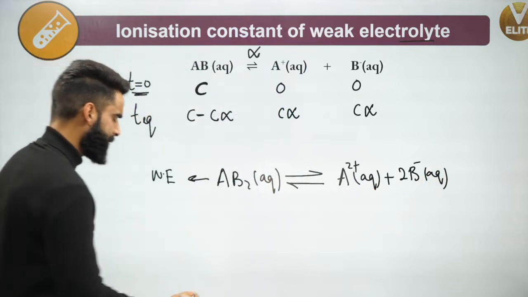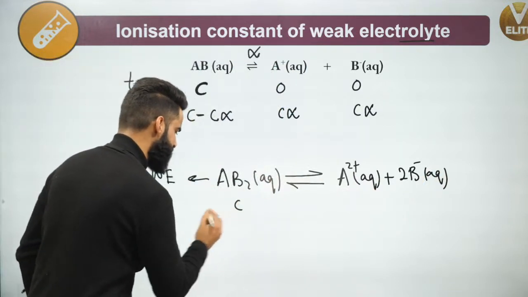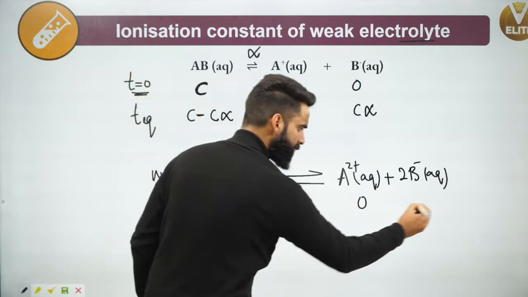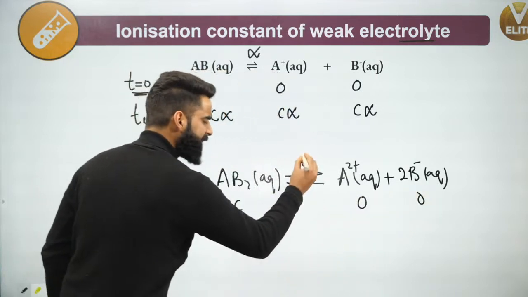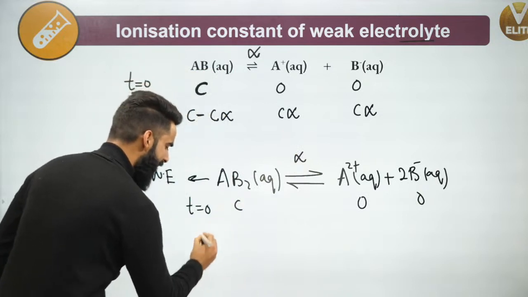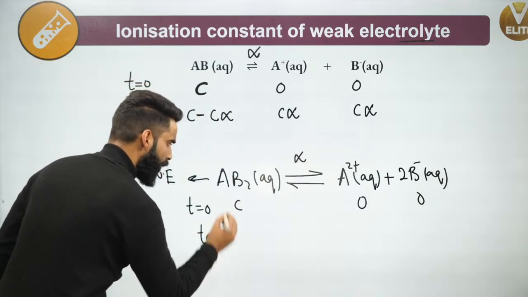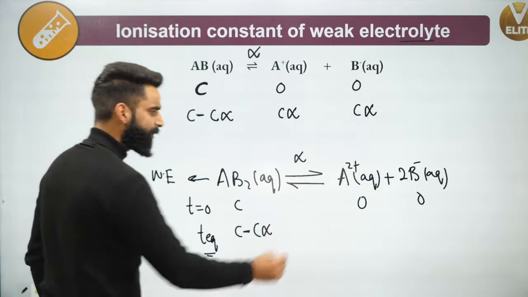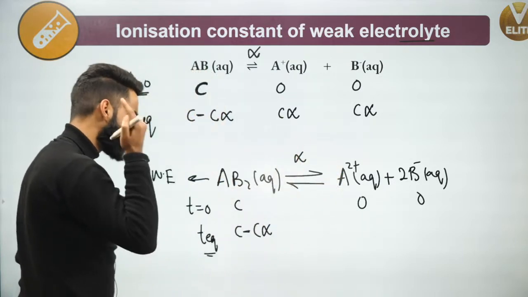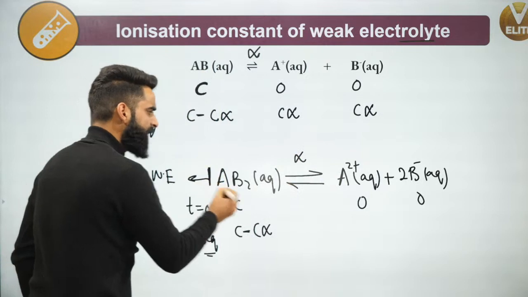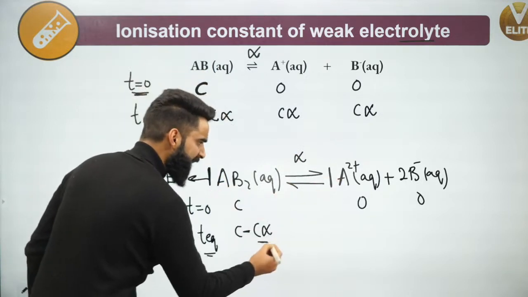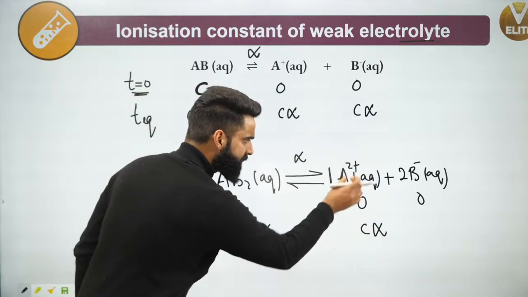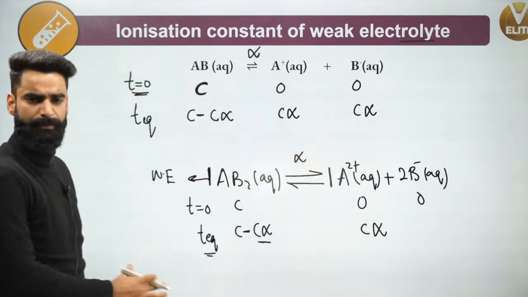Now, if the concentration of this AB2 at time t equals 0 is C, the ions' concentrations are going to be 0. Let's say the degree of ionization is alpha. So at equilibrium, the concentration of AB2 will be C minus C alpha. Now what will be the concentration of A di positive? Simple, use the mole concept. 1 mole gives 1 mole, so C alpha should give me C alpha. So this C alpha is the concentration of A di positive at equilibrium.